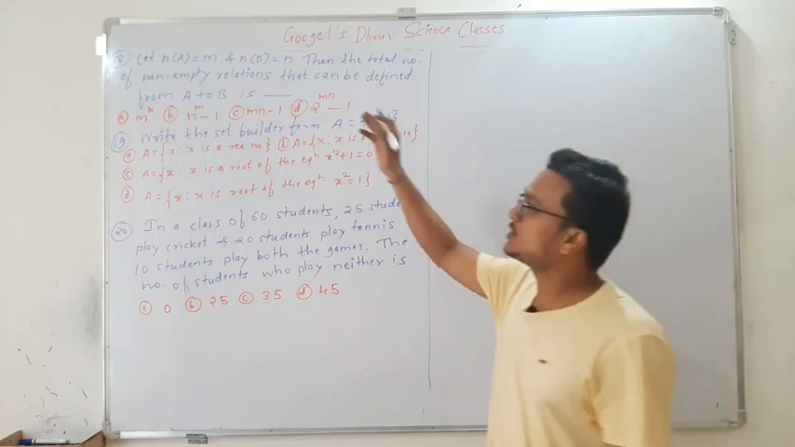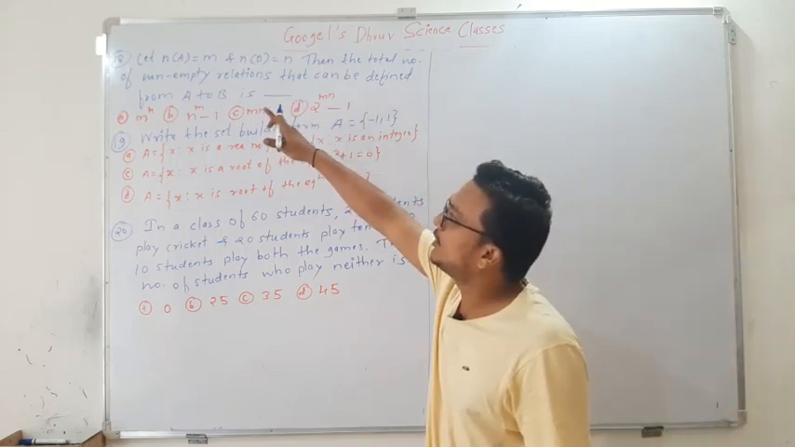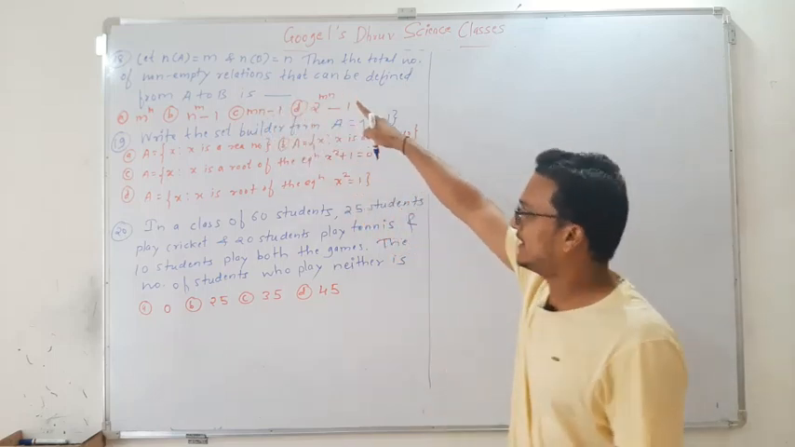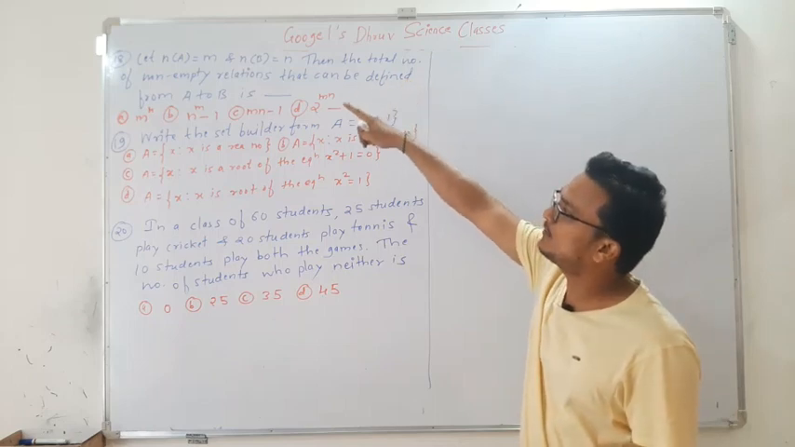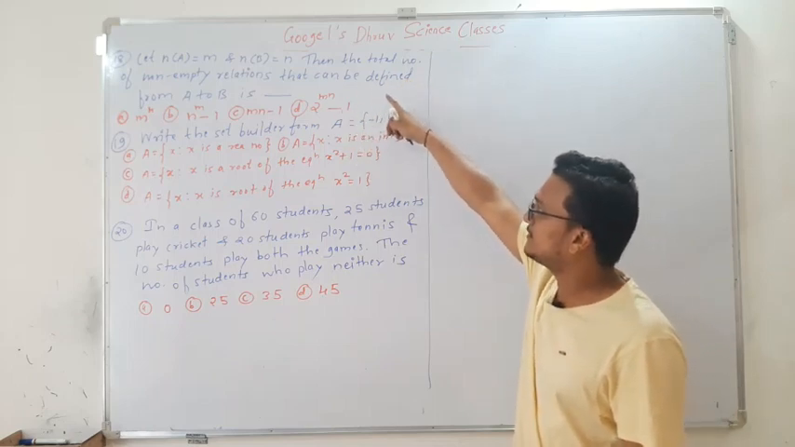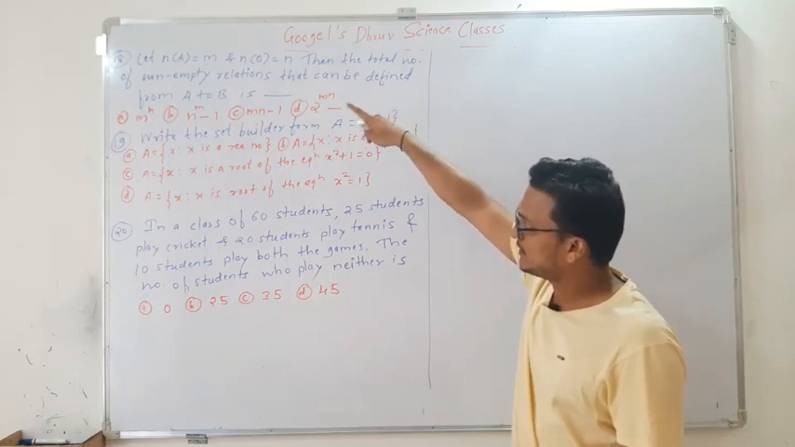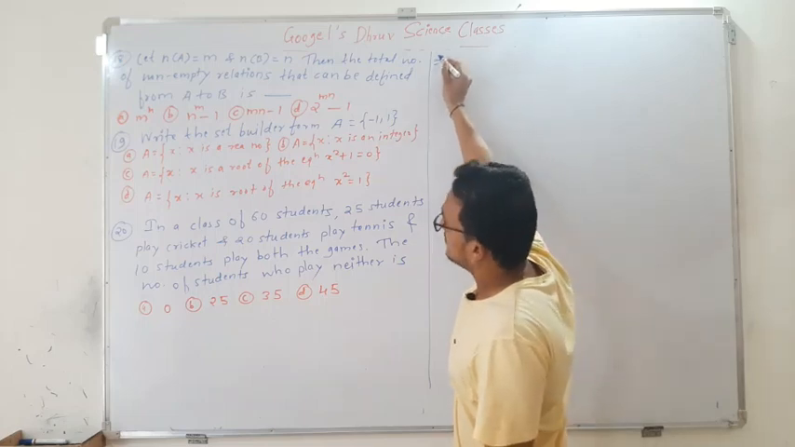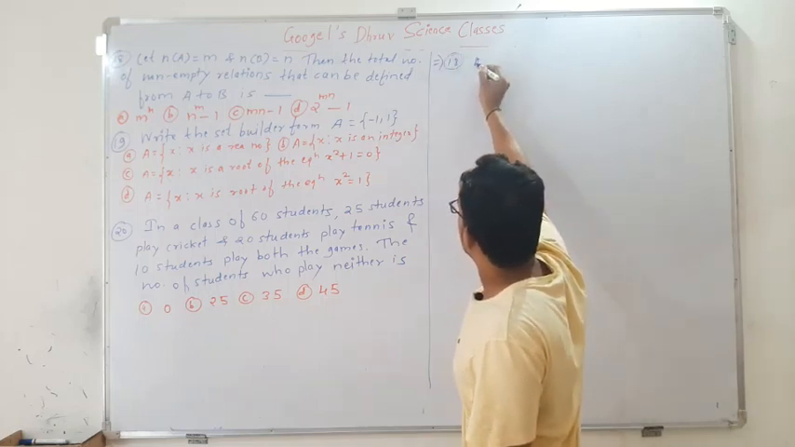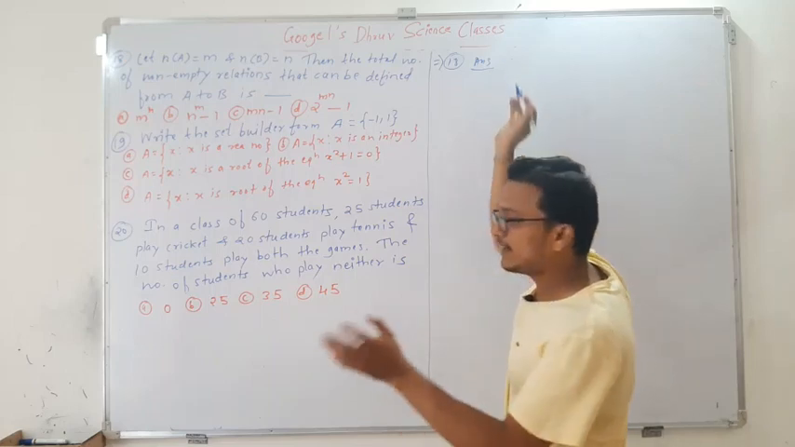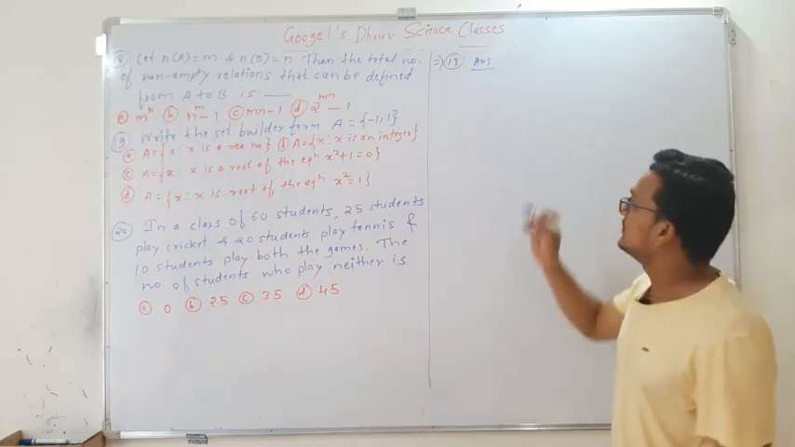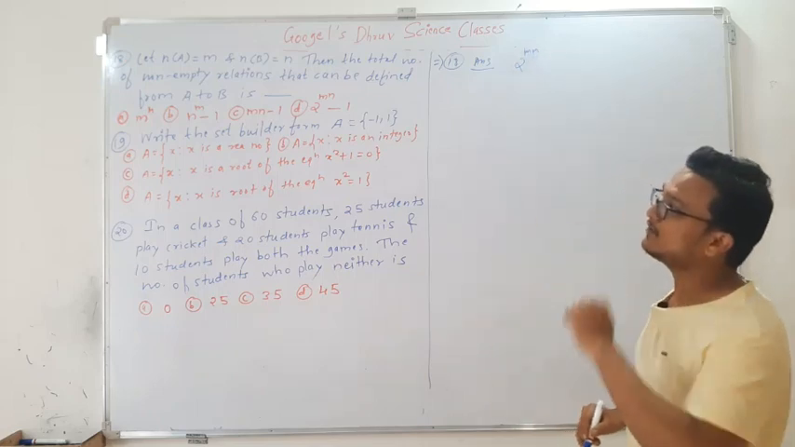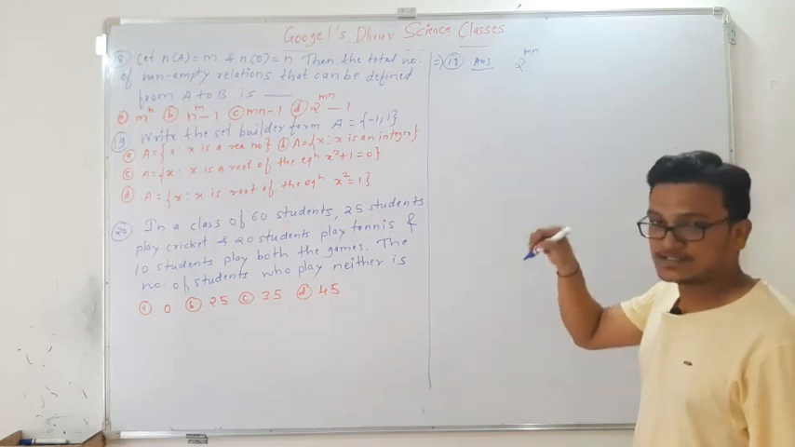Yeah, the next question number 18. Let n of A is equal to m, means the number of elements present in the set A is m, n of B is n, then the total number of non-empty relations that can be defined from the set A to set B is... Okay, see, suppose if you are finding the number of relations from A to B, then we have the formula 2 to the power mn, but here for this question, the answer will be different.